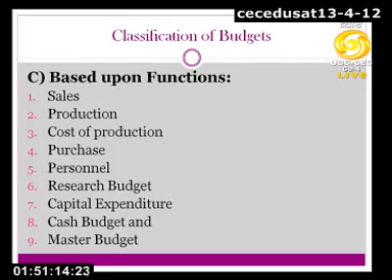After this, we will move to the next class of the budget, which is based upon function. This is something which has been known to everybody around, I believe, in management or in industry. This category lays emphasis on functions or operations. Business functions or operations are defined differently in organizations, but broadly there are 3-4 functions which are carried over in all organizations, whether small or big.